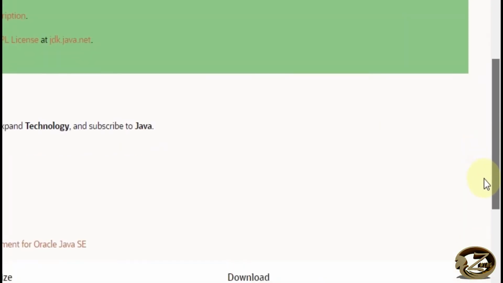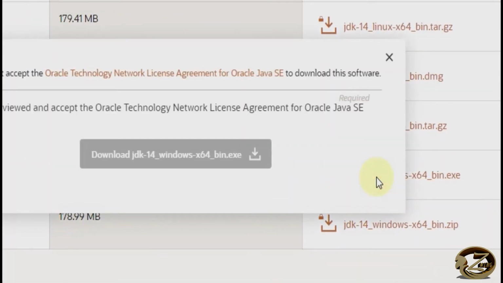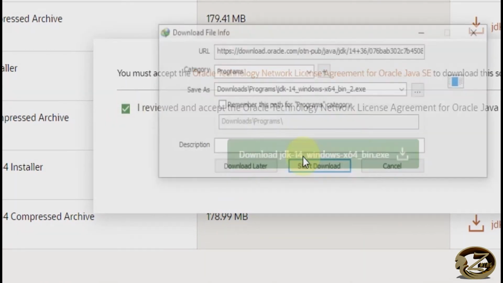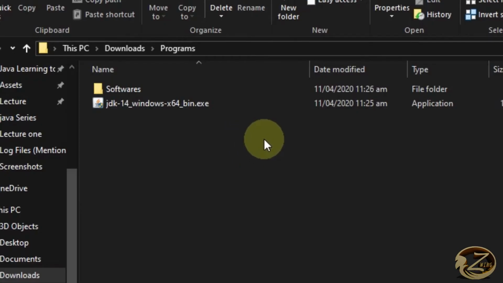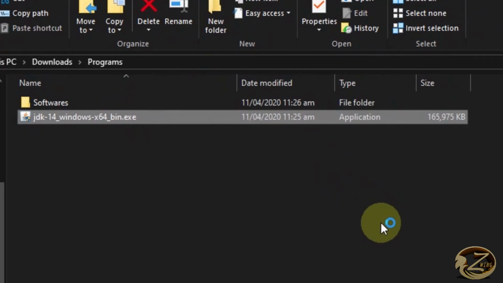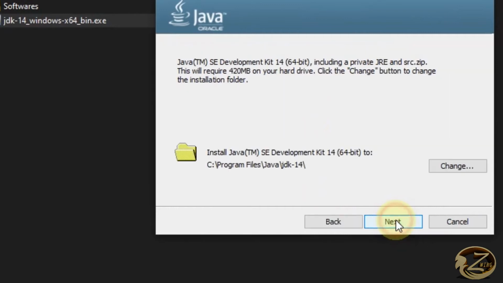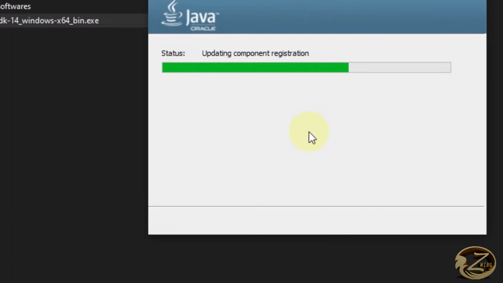Scroll down the window, look for Windows x64 installer and download it. After downloading it, just right click on it and run it as administrator. Click next, again next, and wait till it gets installed.